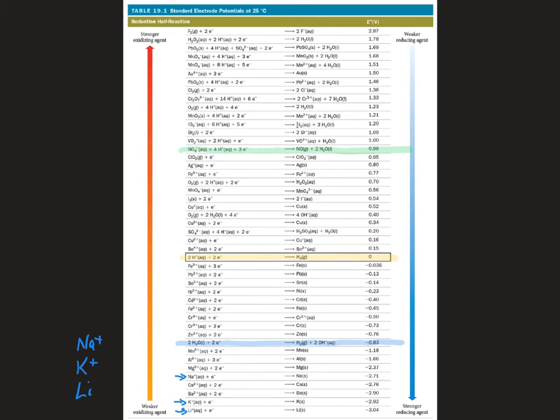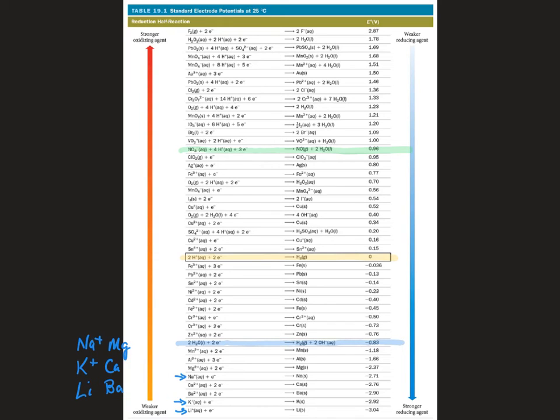Also, the more reactive alkaline earth metals, barium, calcium, and magnesium are all on that list. Those will react with water.